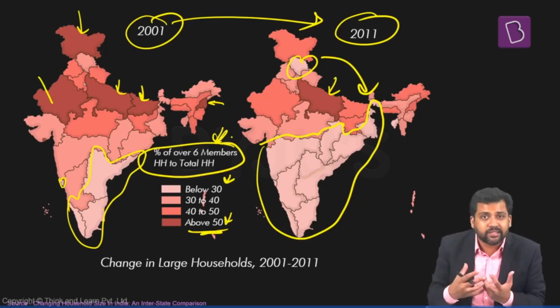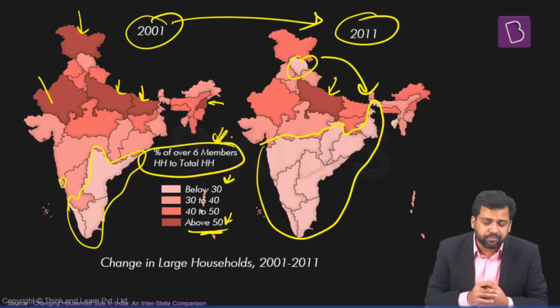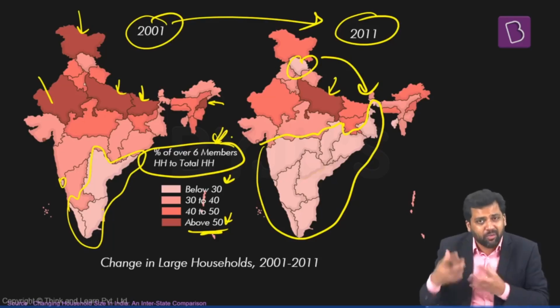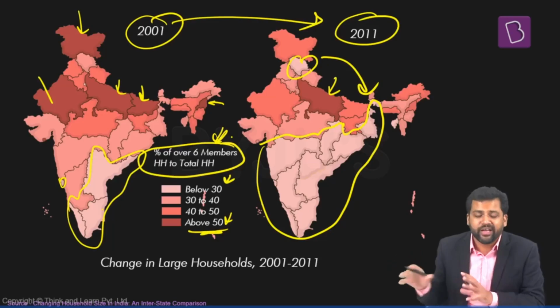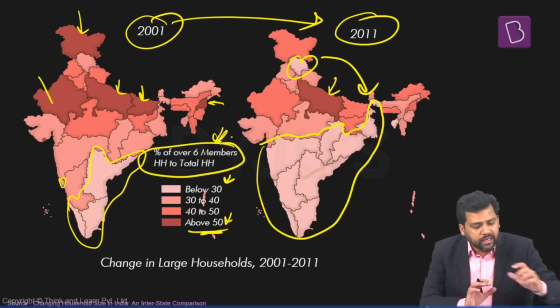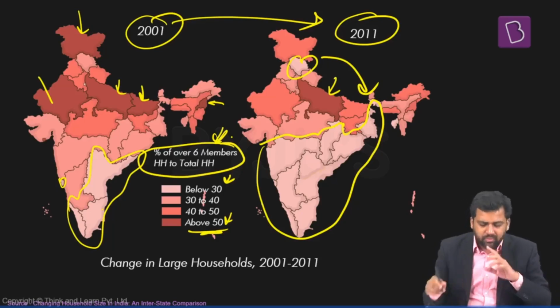So what all decides the number of children in a family? What all decides fertility rates? Some of these things we are going to discuss over there. So there you will have even more idea about some of these things. So this is how things look.